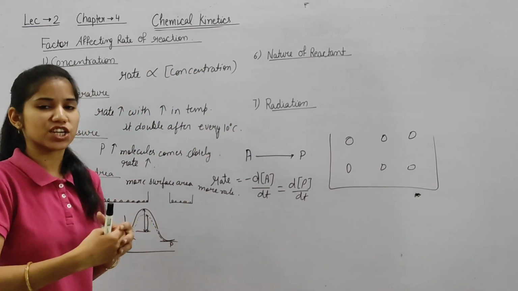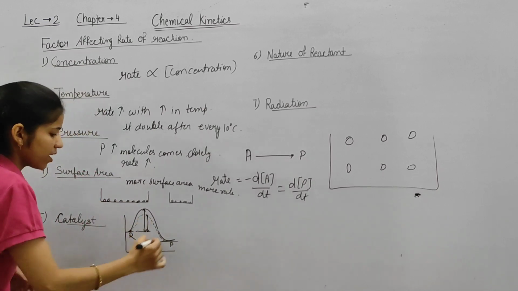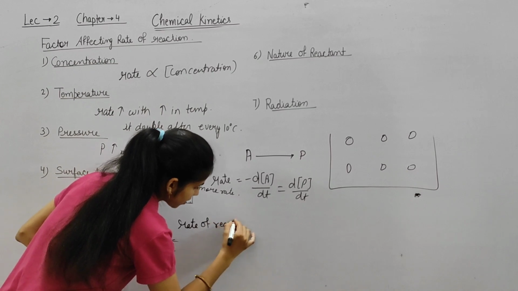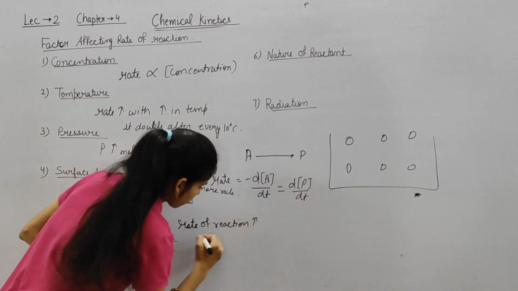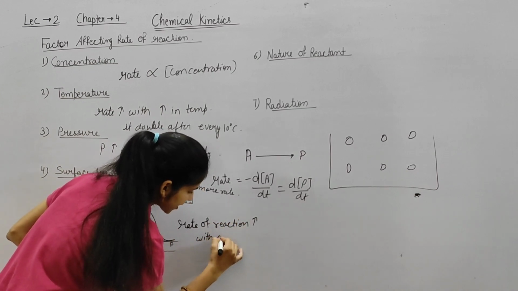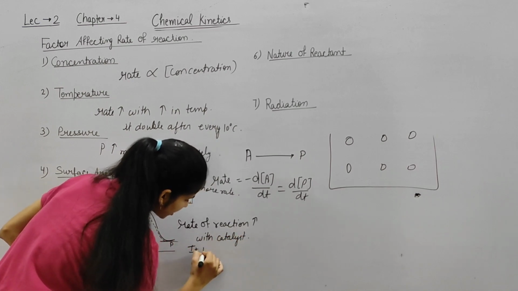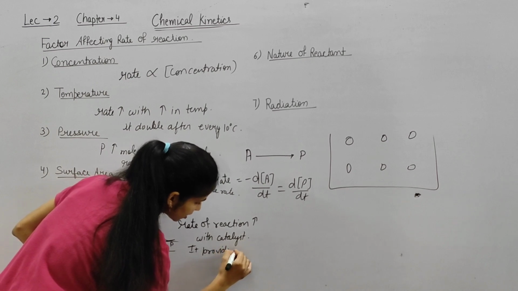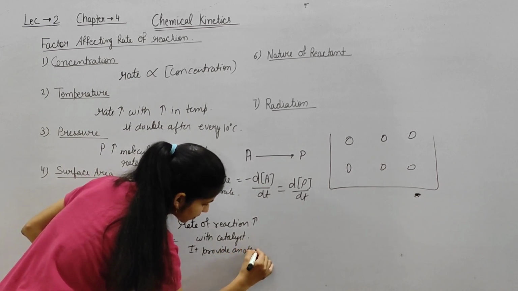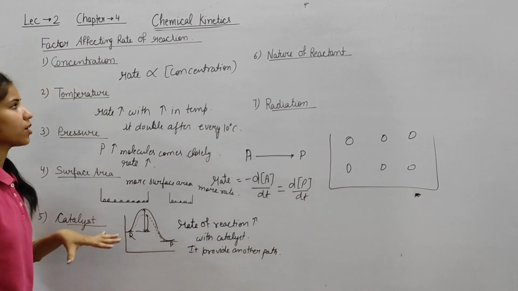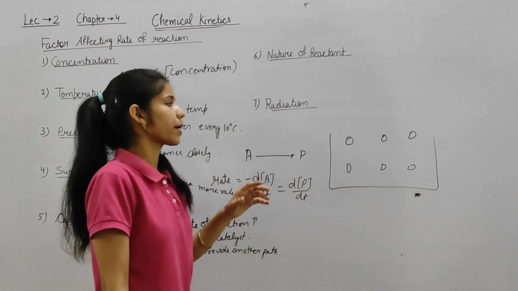Means rate of reaction increases with catalyst. Okay, so this affects the rate of a chemical reaction.